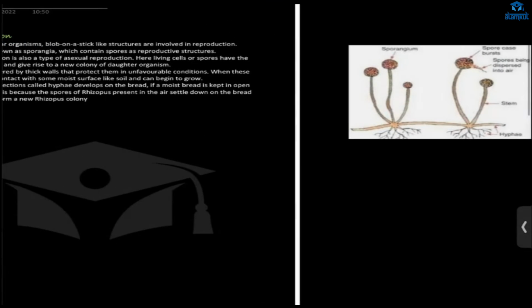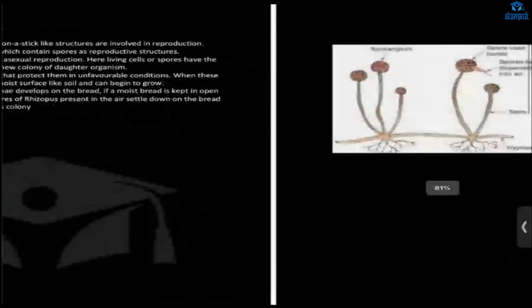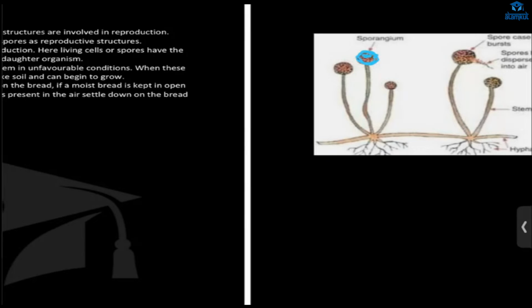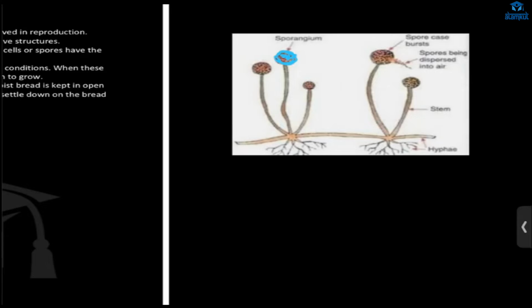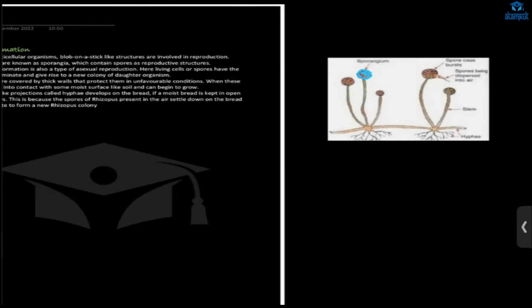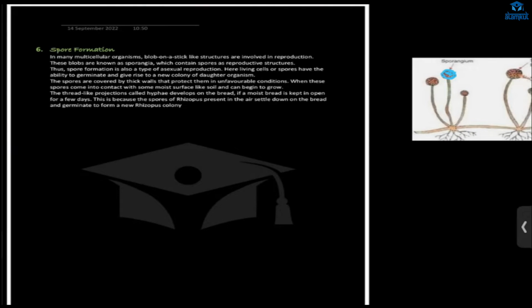Okay, what do we have here? This usually happens in the fungi. Okay, there are many spores, and this is our sporangium. Here there will be many spores and it will burst, and after that all these spores will spread throughout the air and go to the soil. Then from one spore, a new individual will come up. So from many spores, many individuals will be forming. Like that, from the spore, a new individual is forming.